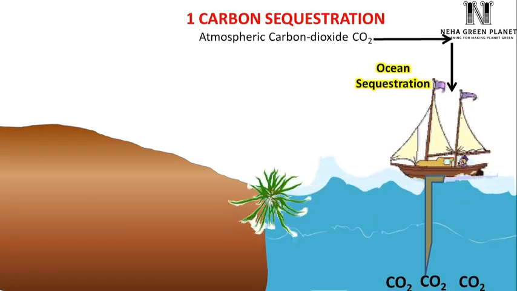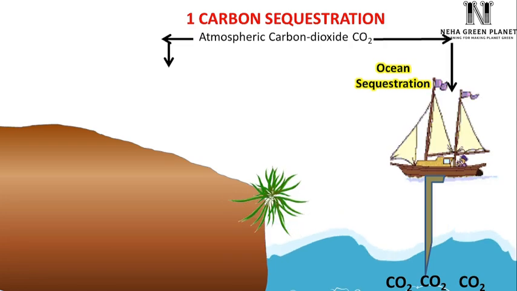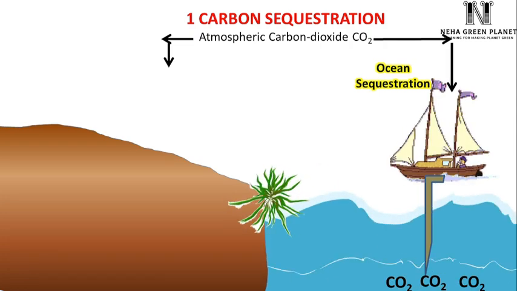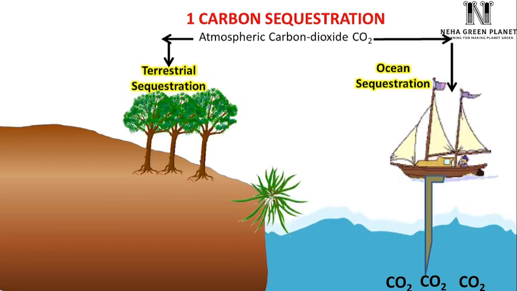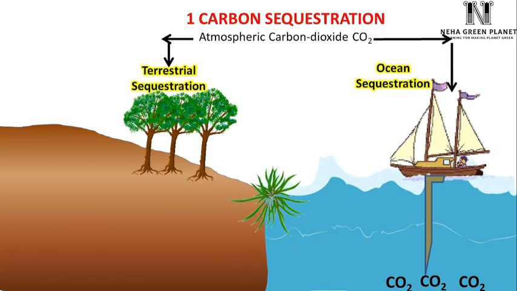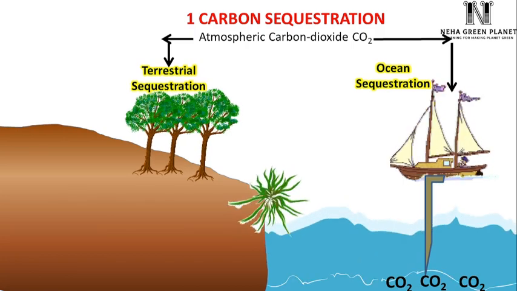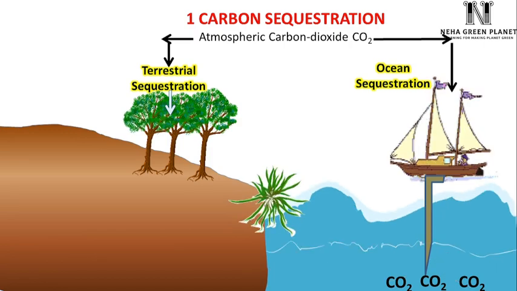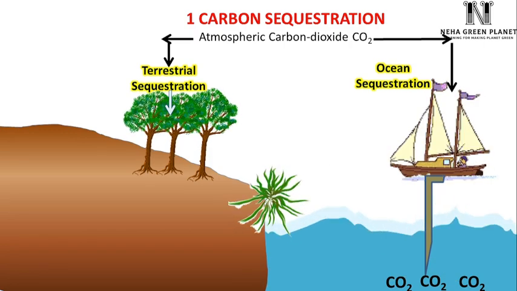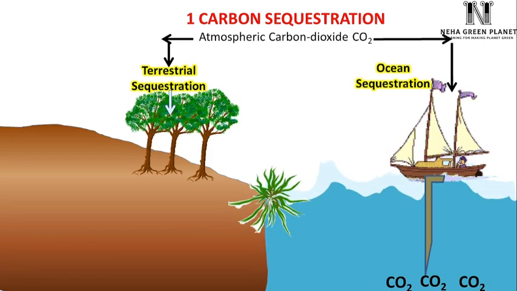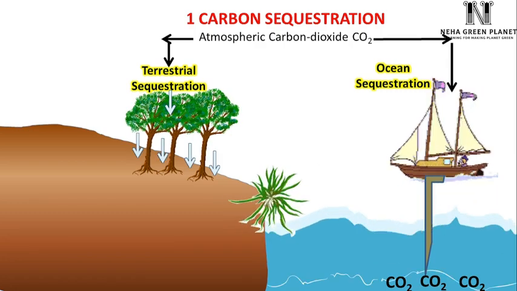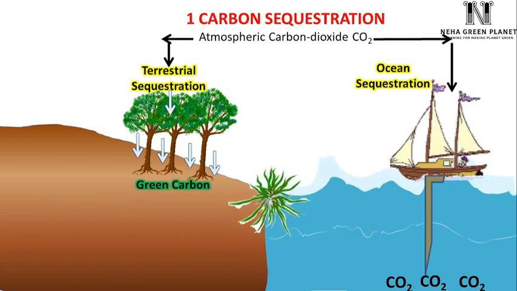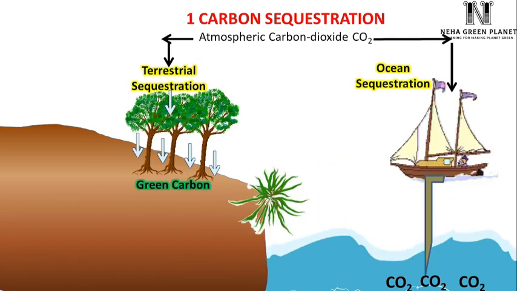The second method is terrestrial sequestration. Terrestrial sequestration means removal of atmospheric carbon dioxide by trapping CO2 in plants. Plants, green vegetation and forests are actually the natural sink for carbon dioxide because plants undergo photosynthesis. If this is the case, then the process is known as terrestrial sequestration. Here, if forests are used for trapping CO2, then it is also known as green carbon.